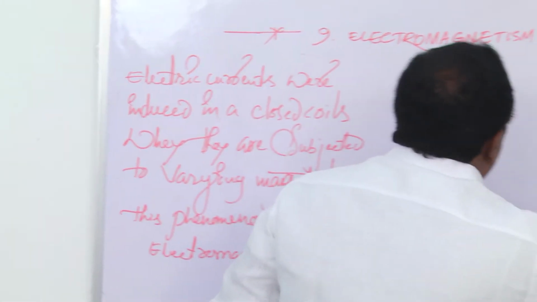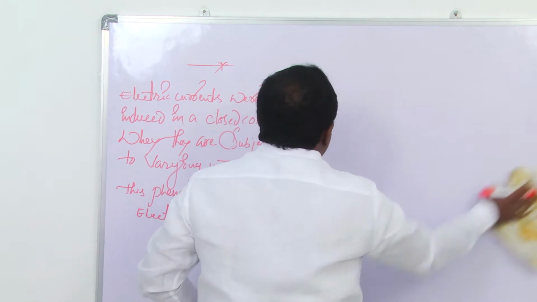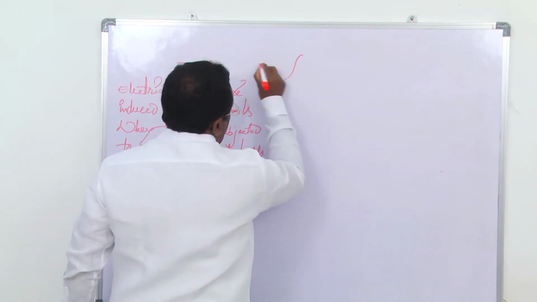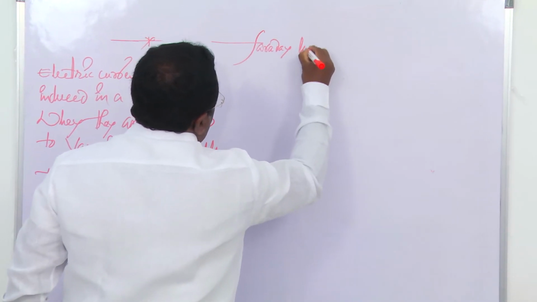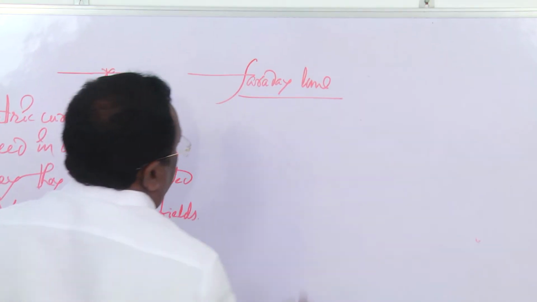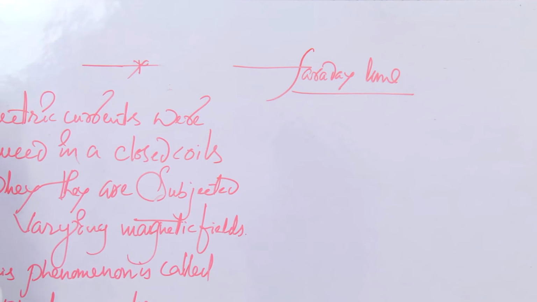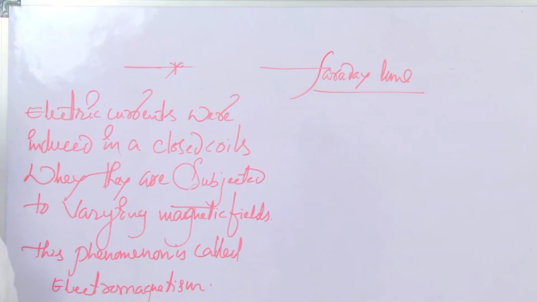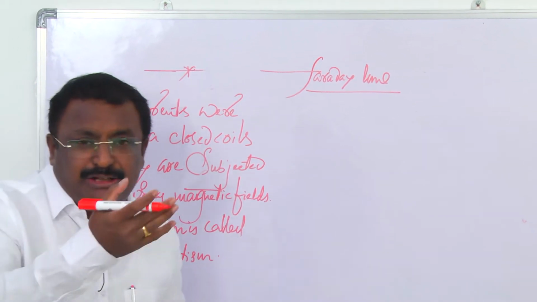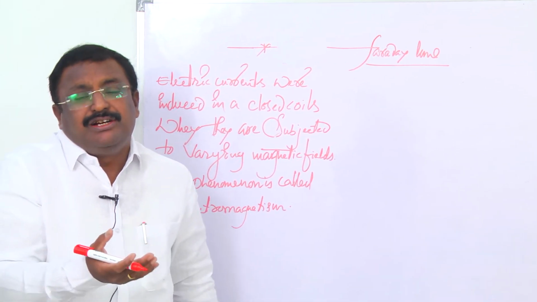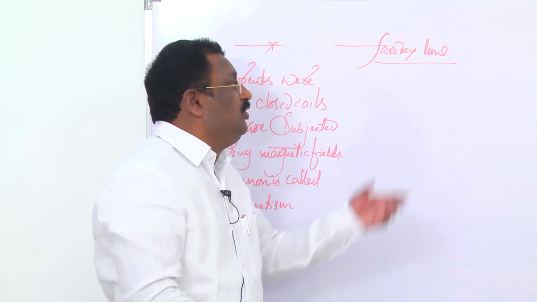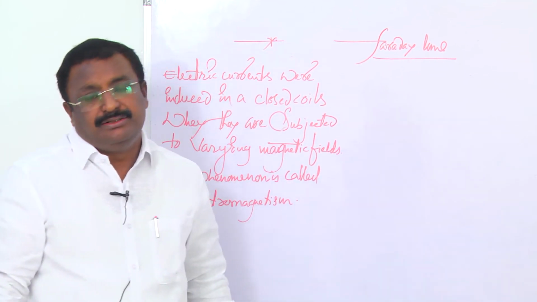Now, in Faraday's law, what is the purpose of the law? We are going to measure the induced EMF when a coil is subjected to varying magnetic fields, and discuss on what factors the induced EMF depends.